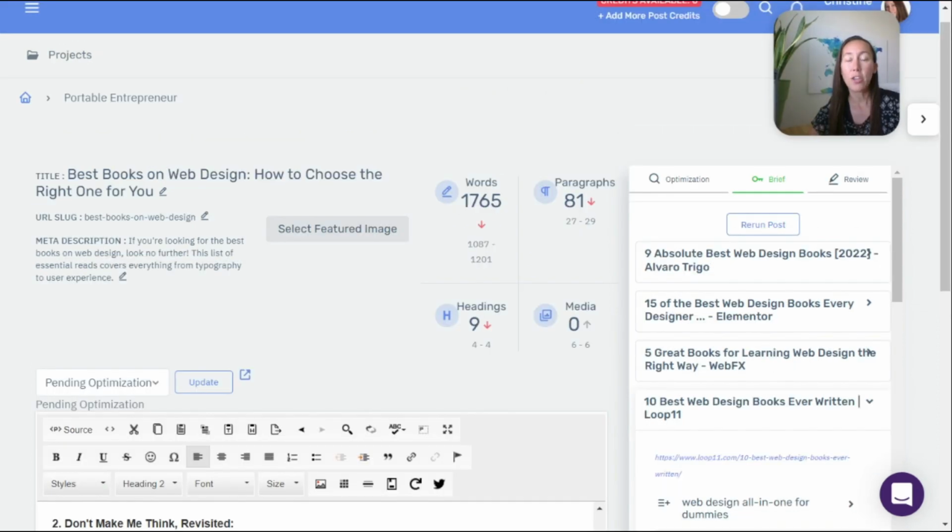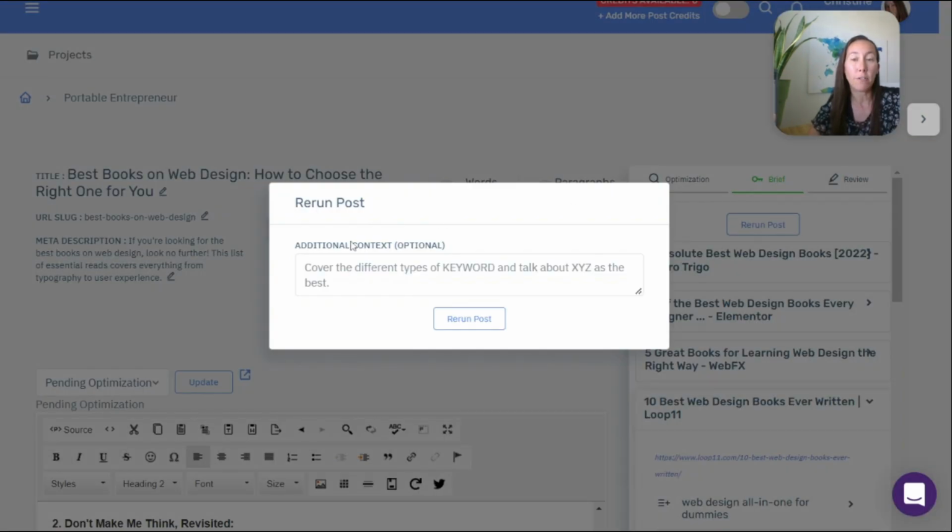Now let's say that you are looking at this post and you decide you don't like it, you'd like a new version. You don't have to use any additional credits for this. What you can do is simply come here under the brief tab, and you'll see this button for rerun post, and that will rewrite this for you. Now, it's a good idea to offer some additional context, even though this is optional.